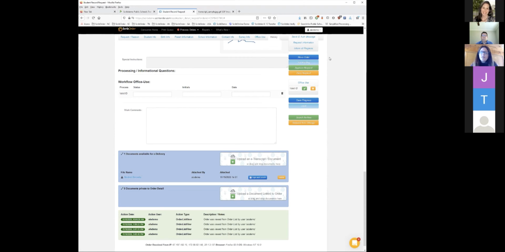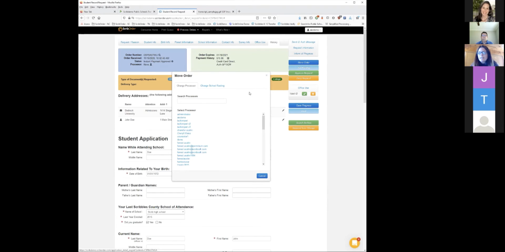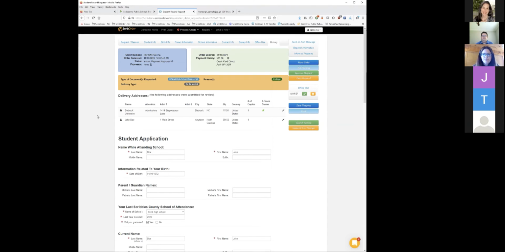If you at the user level attach this order and move the order to us, we can be notified and print it and mail it. Correct. Yeah, you could do the move order button, and it would be set up with a particular user on the Scribble side. Then we'll take ownership of that order and process it for you, if the BPO process is something that gets set up for your district.